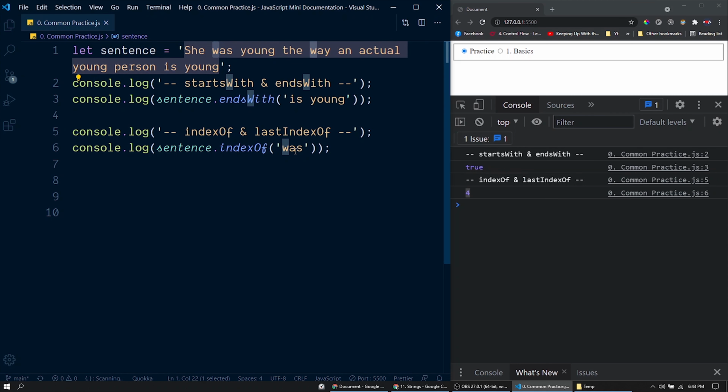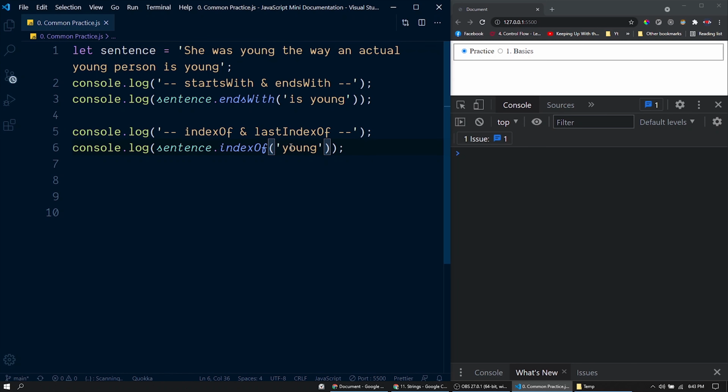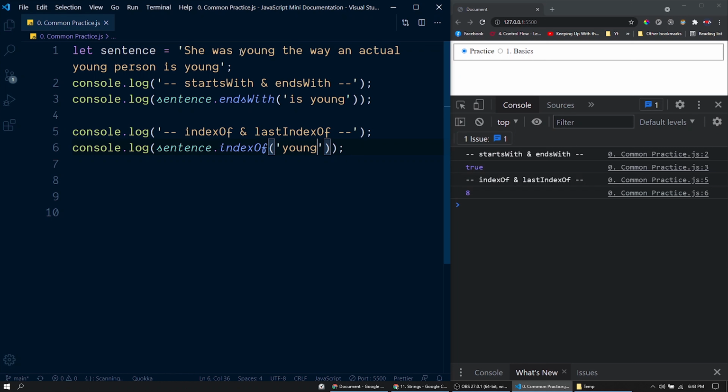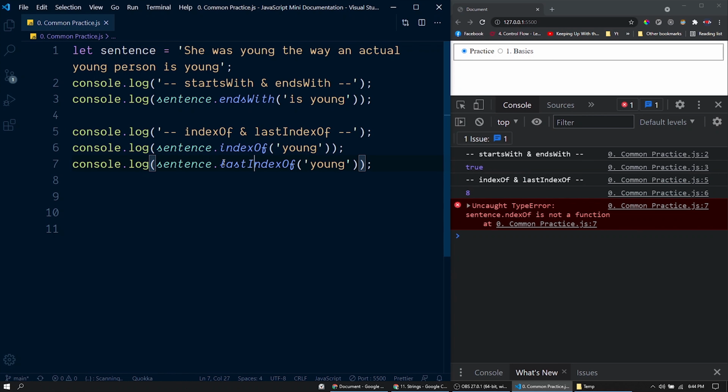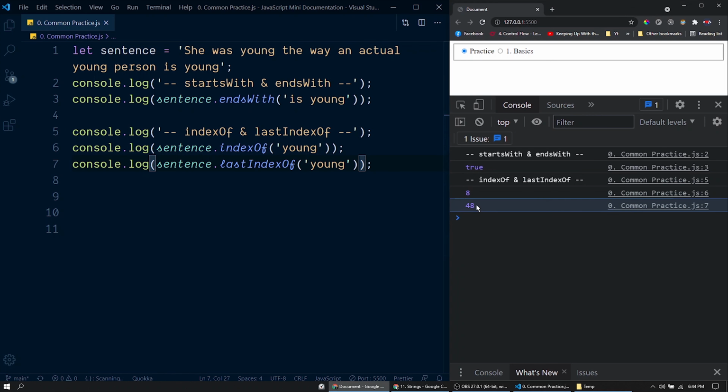Now what I meant by first matching index: inside this string, the word "young" is repeated thrice. If you run this function with the word "young", it will return the first match, that means the index of this word here. If you want to find the index of the last match, instead of the indexOf function, you could call the function lastIndexOf. So let's try that here, lastIndexOf. Now it returns the value 48.